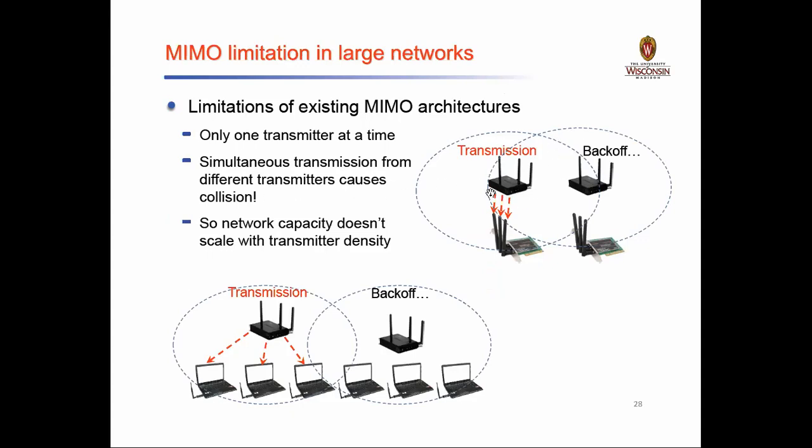You can see here, right? If I make use of more than one transmitter, there can be a collision, because if this one is transmitting and this one is also transmitting, then it becomes a collision. So the network capacity does not scale with the transmitter density. We do not focus more on the capacity part, rather we focus more on the number of transmitters.